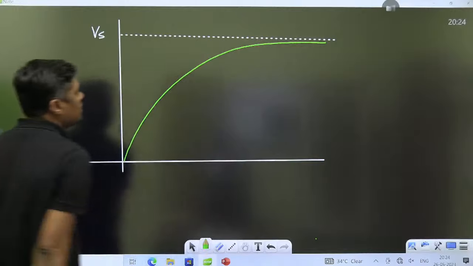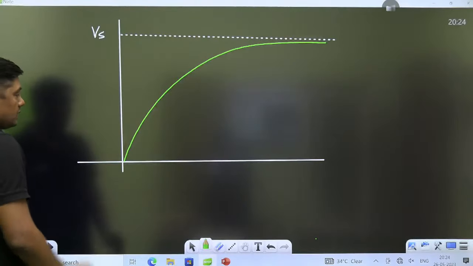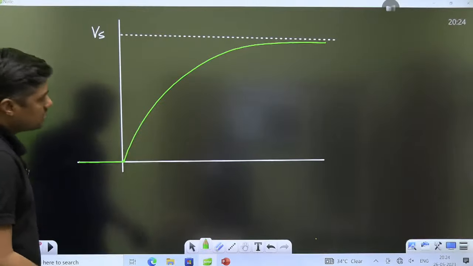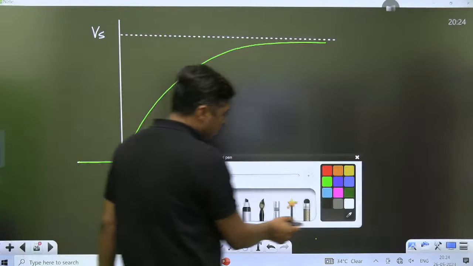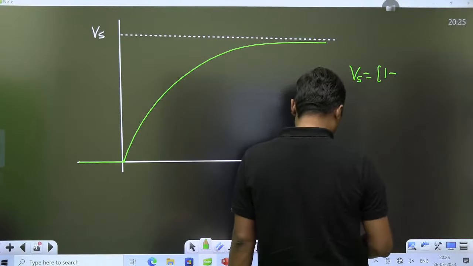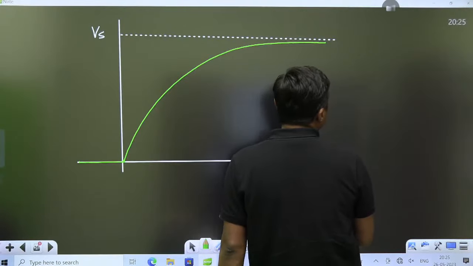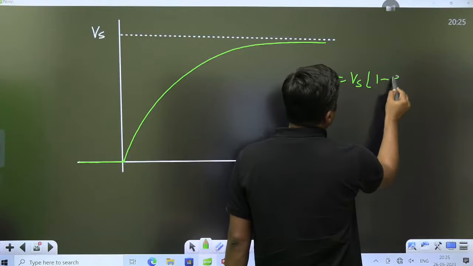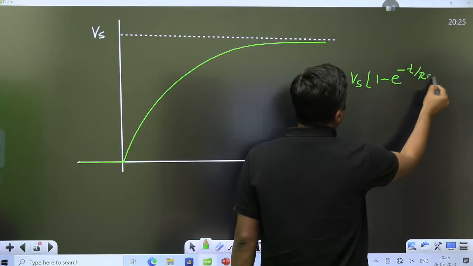It does not allow sudden change of voltage, and that is the time axis. And what is the equation here? Vc is equal to Vs times 1 minus e raised to power minus t by RC.